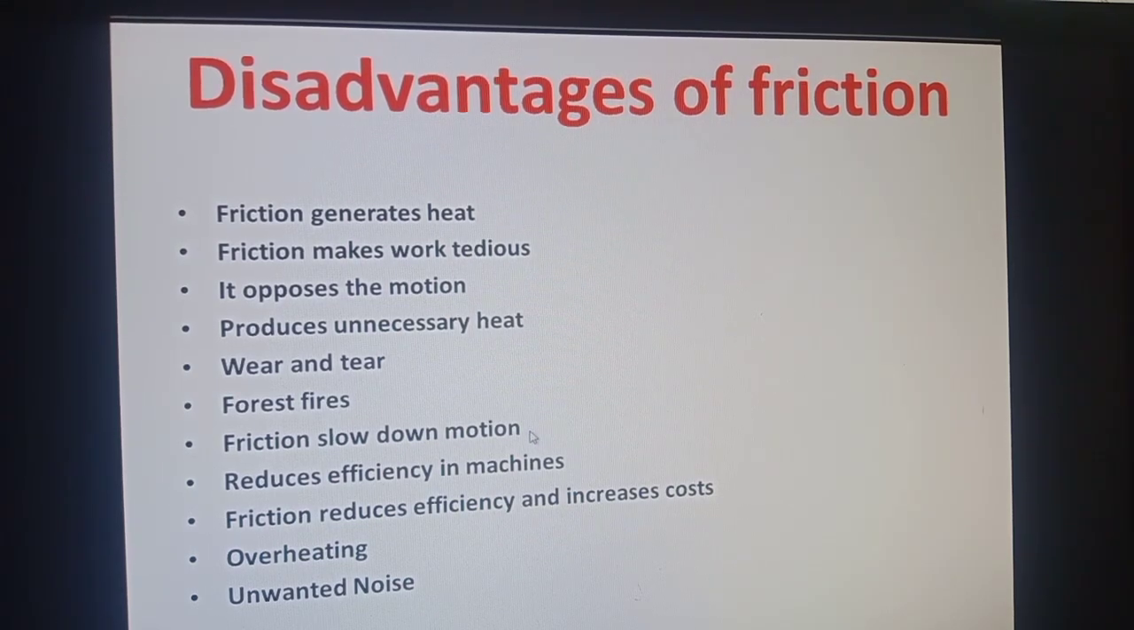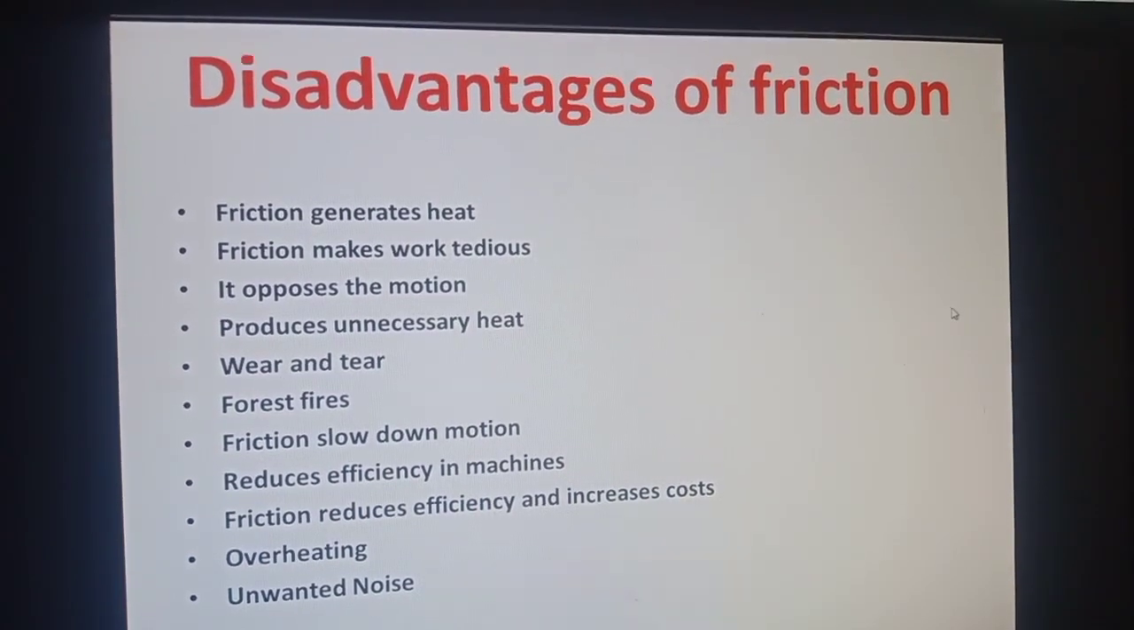Friction slows down motion again. That disadvantage is repeated. It reduces efficiency in machines. As I already told you, it makes the work tedious. Most of the energy is used to overcome the friction and is wasted in the form of heat, so it decreases the efficiency of machines. As a result, it increases the costs of production. Overheating again, and unwanted noise. These are the disadvantages of friction.